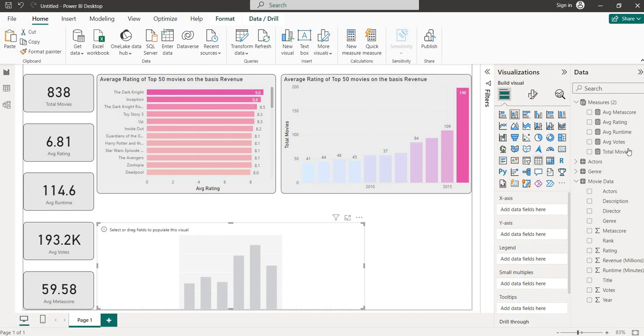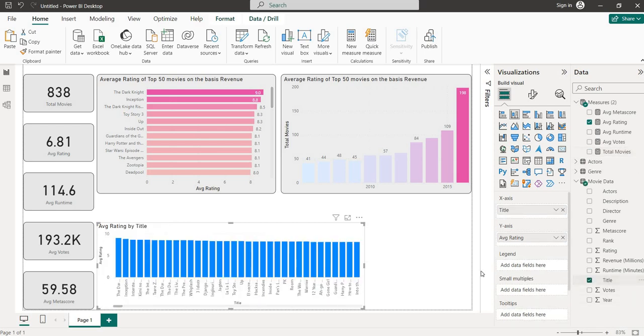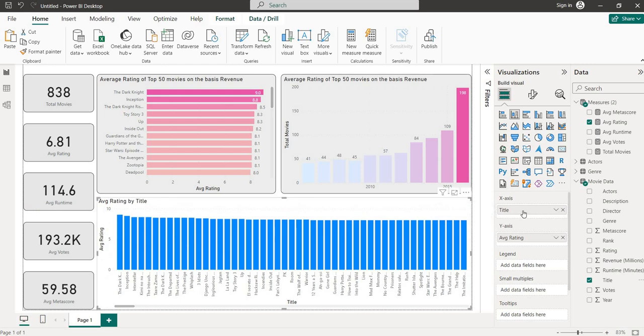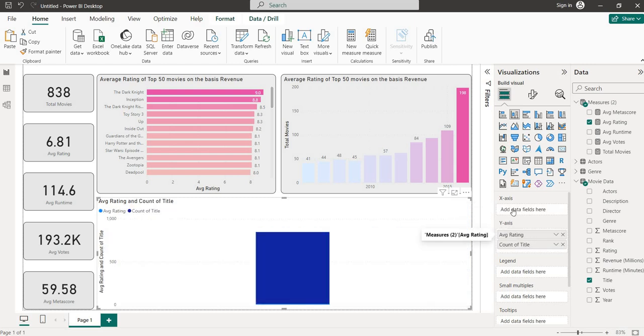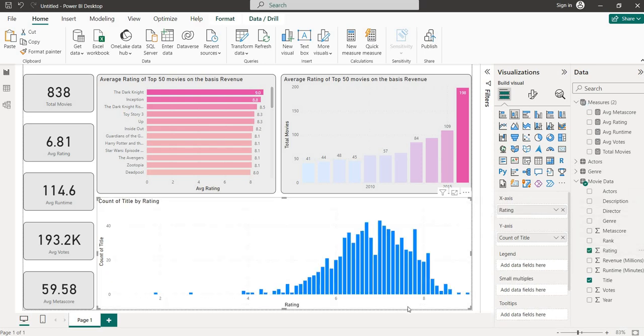So for that, what I can do is take this rating and we'll see the total number of movies. Sorry, I will take the title. Okay, but it should not be like that. Instead of average rating on the x-axis, we have to interchange it or go for rating directly. Perfect. Okay, so we have gone to the rating.